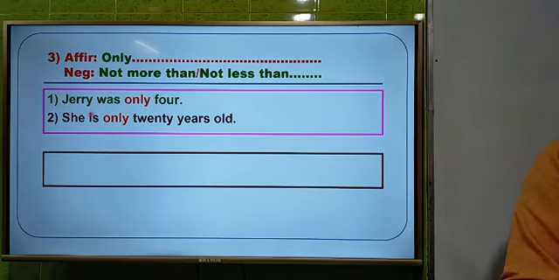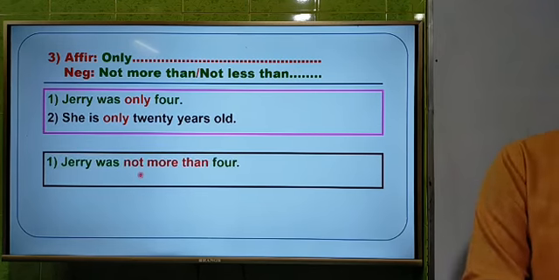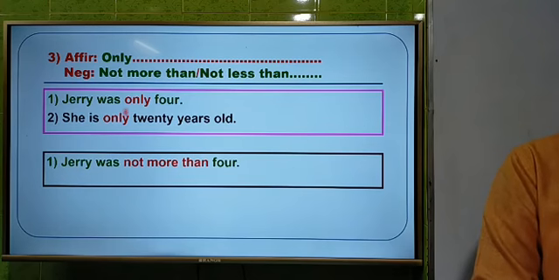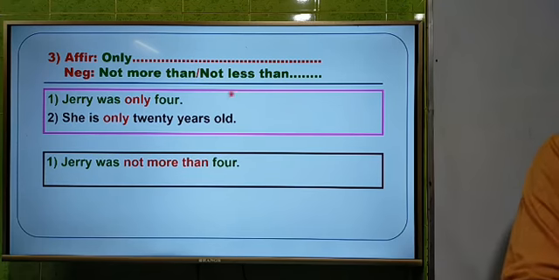So there are 2 questions here. Jerry was only 4, and the answer will be: Jerry was not more than 4. We have used not more than here instead of only. Now the second one: she is only 20 years old, and we shall make it negative using not less than, as we have used not more than in the first sentence. Okay.